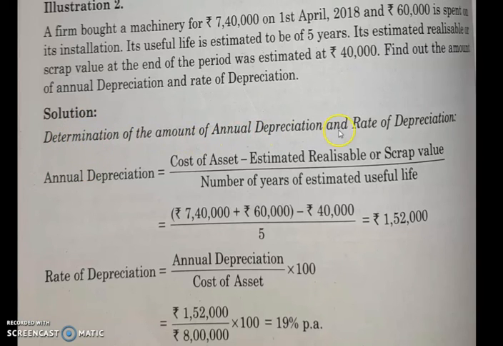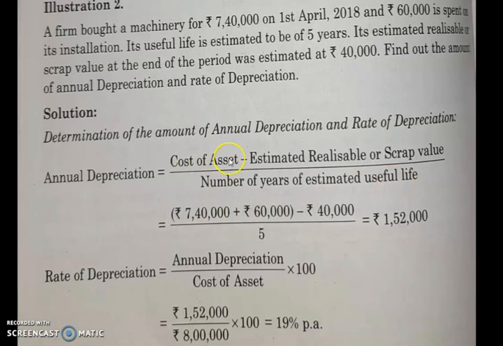Determination of the amount of annual depreciation and rate of depreciation. First of all, annual depreciation: the formula is cost of asset minus estimated realizable or scrap value, divided by the number of years of estimated useful life of that machinery.